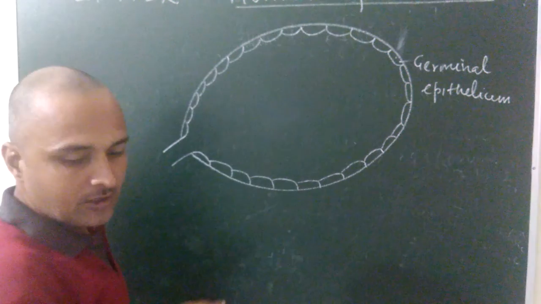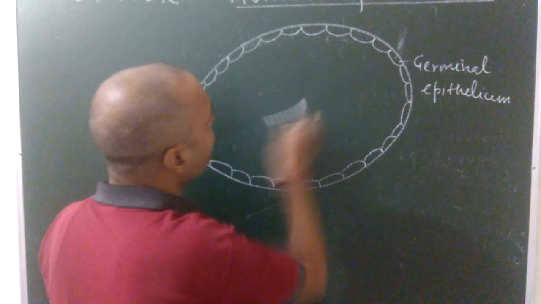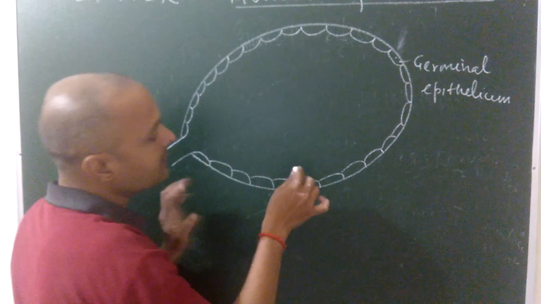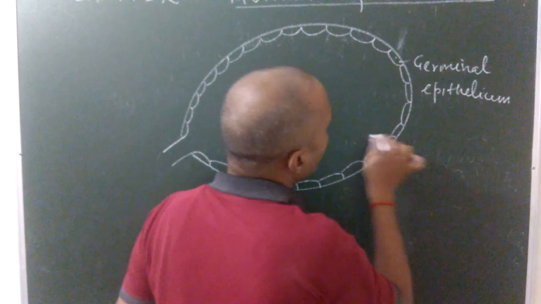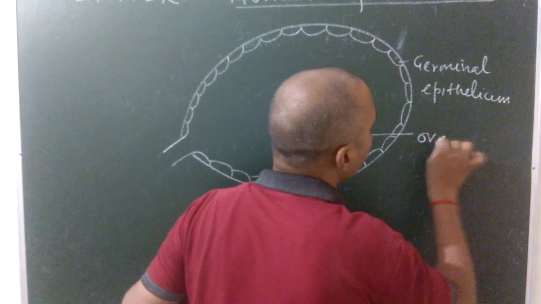Inside the ovary, it is filled with a specialized connective tissue known as ovarian stroma. This complete part is the ovarian stroma.